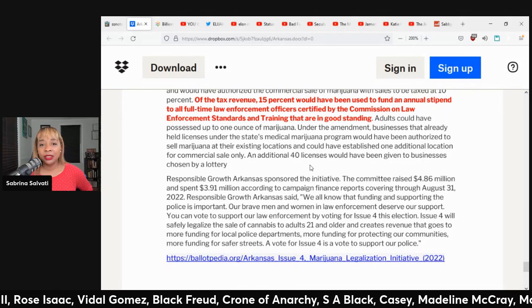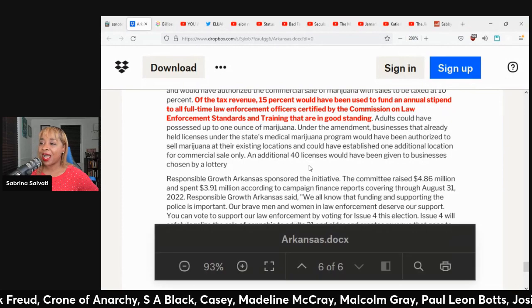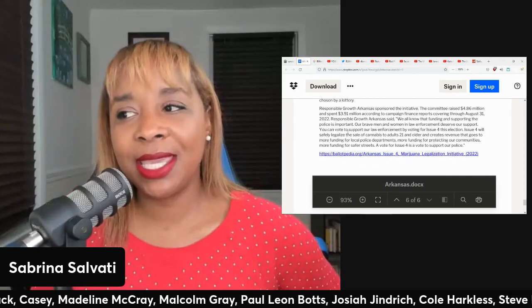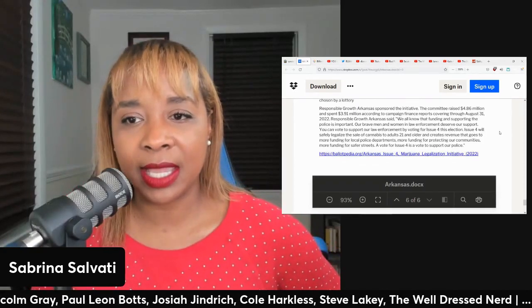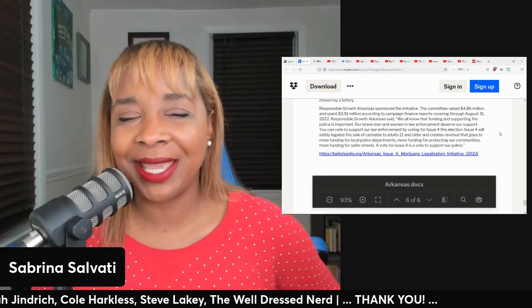An additional 40 licenses would have been given to businesses chosen by a lottery. You guys see, you really killed this option to bring more money to the state. And you're still criminalizing people over a plant.